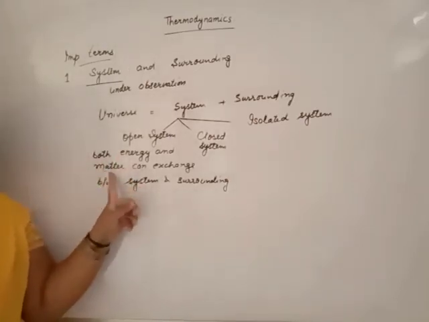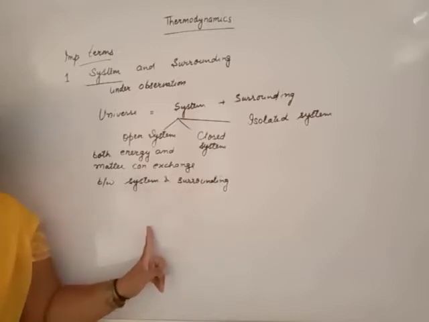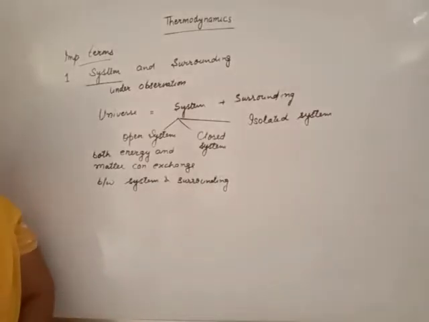Both energy and matter can change from system to surrounding or surrounding to system. That depends upon the temperature.